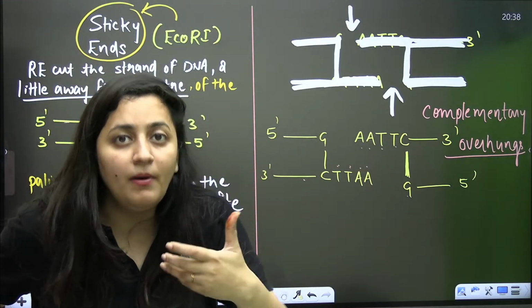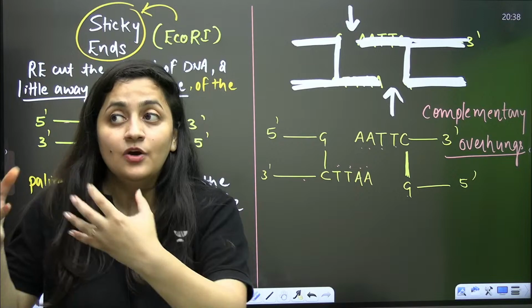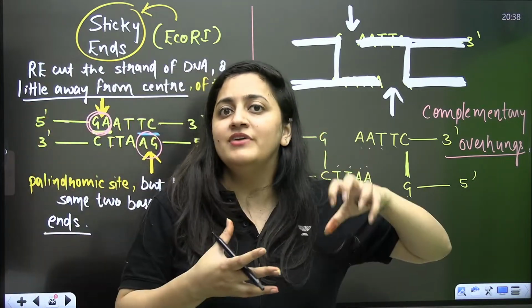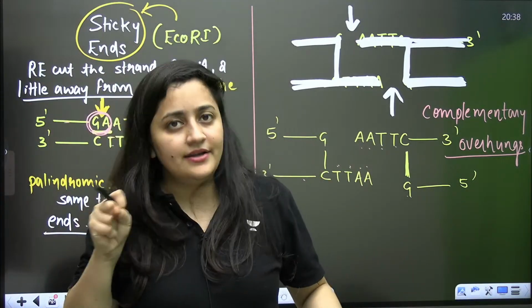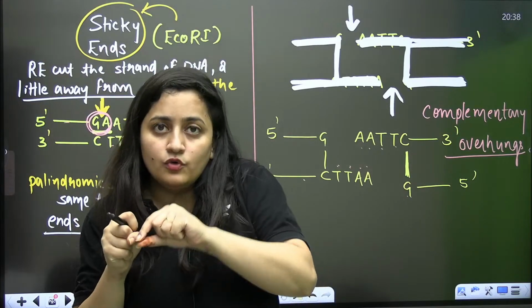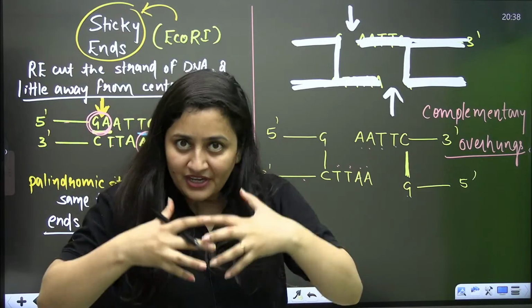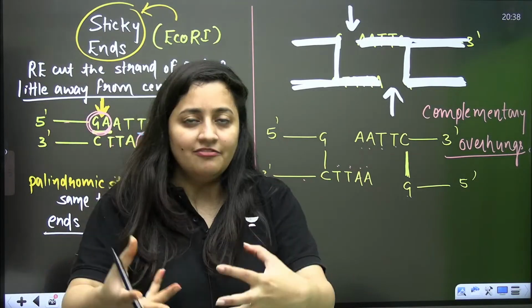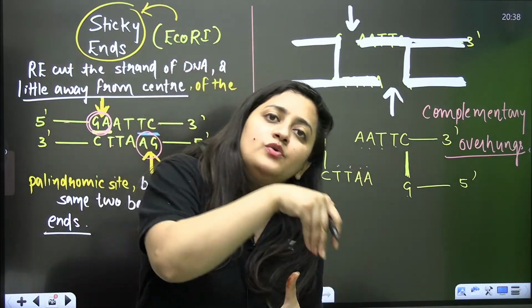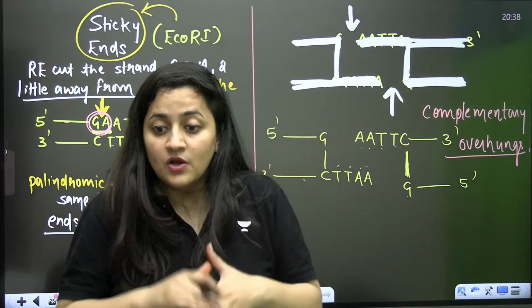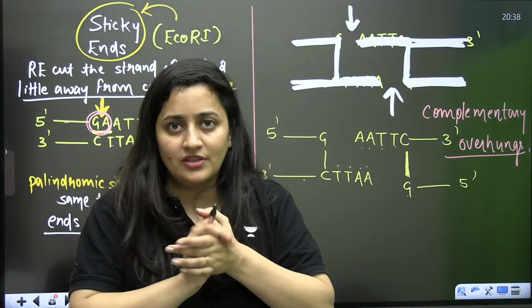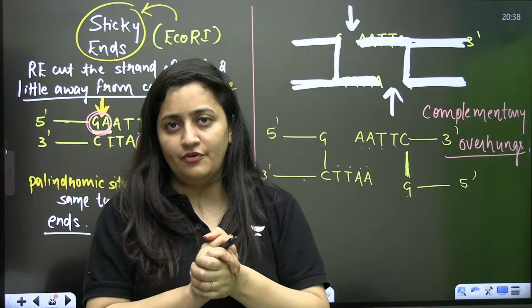When I tell you about the steps of genetic engineering, we will discuss that first of all we have to figure out the desired DNA. Where is that desired DNA? We need to isolate it, then we need to insert it into the host. We will be needing plasmids and vectors for that.